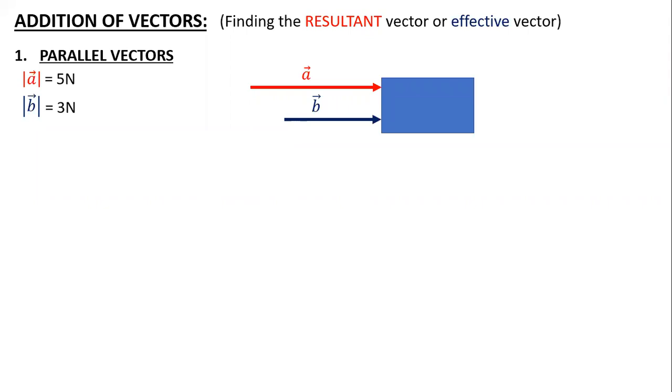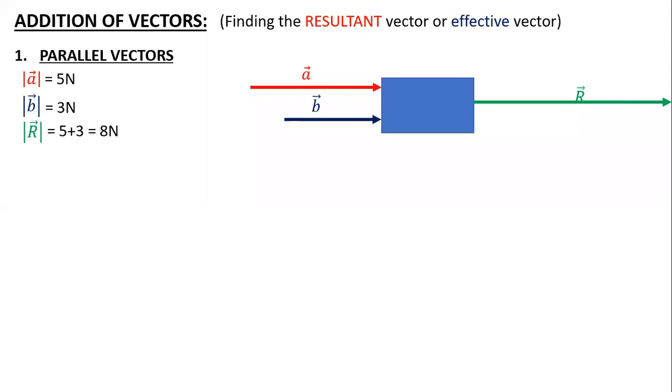But later I found that the box moved further with a force of 8 Newton. The box didn't follow me or my friend, but it followed the effective value of both of us, which was represented as the R vector. So the R vector had the combined effect of A and B. That is called the resultant.